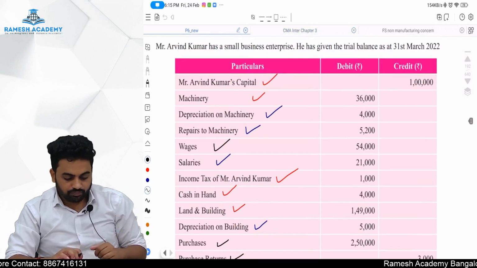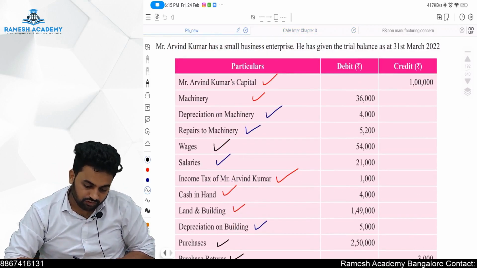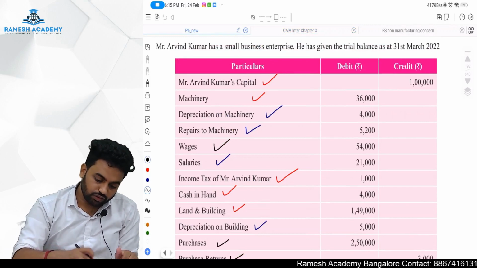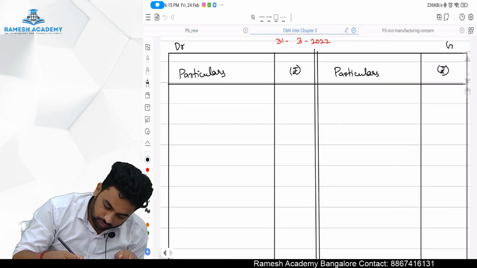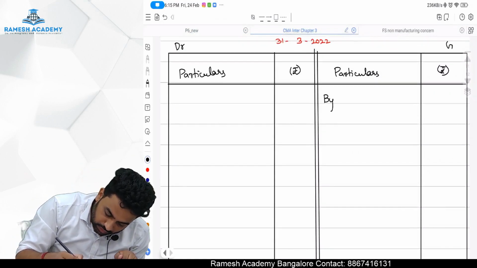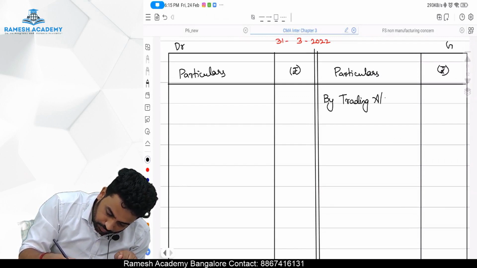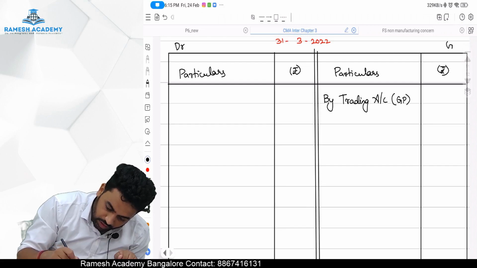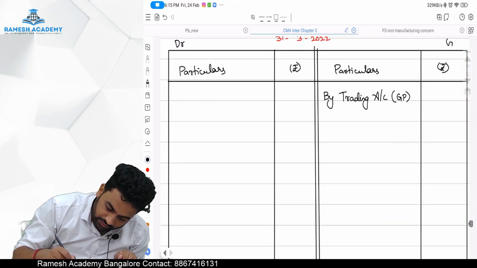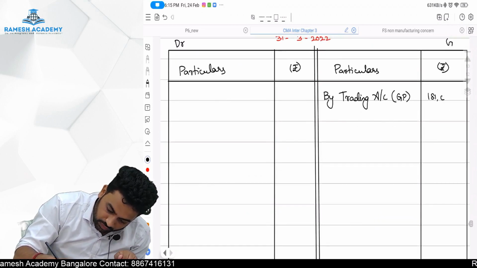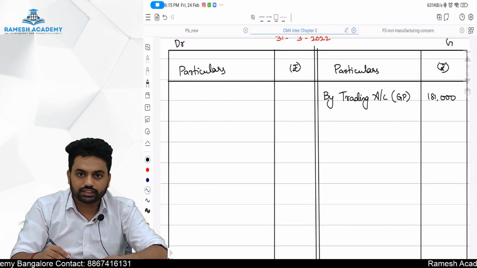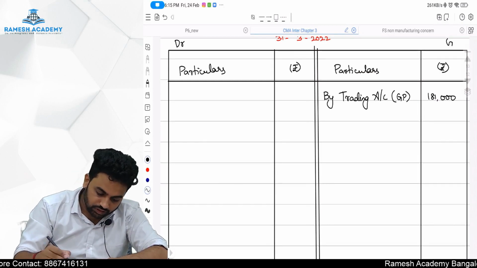Starting from the first one. First we have to take the gross profit by trading account, which is basically GP. How much is the GP? 181,000 is the GP. Fine.